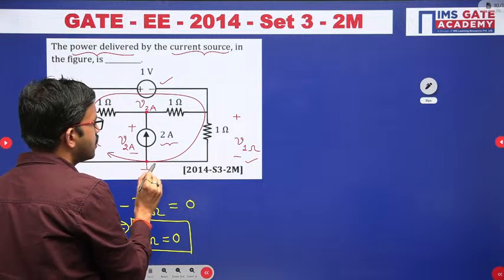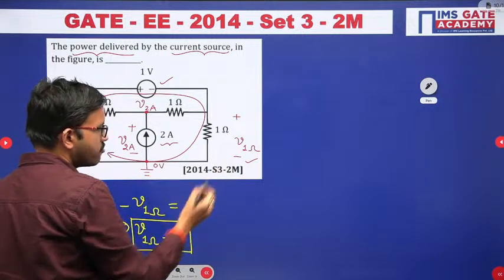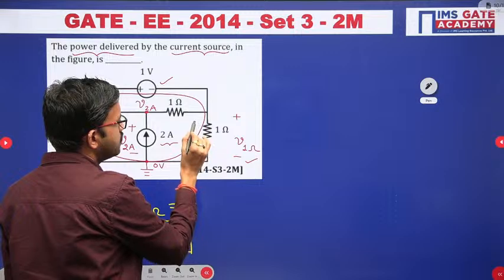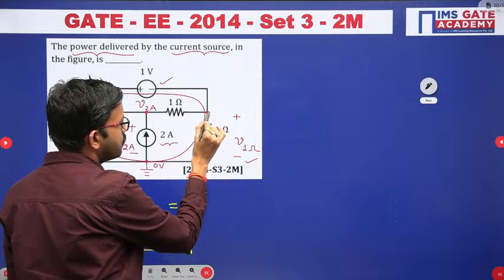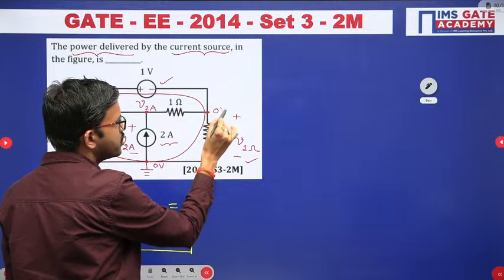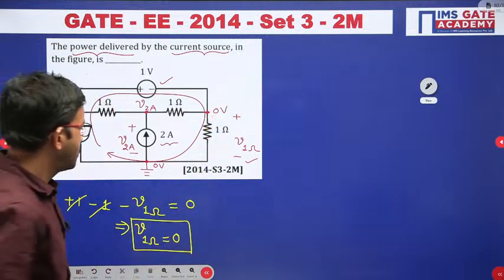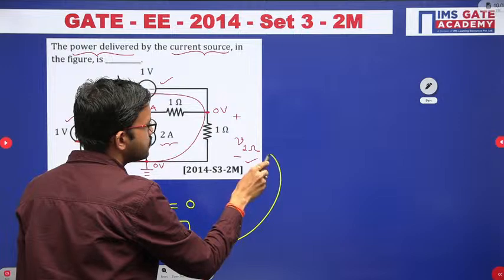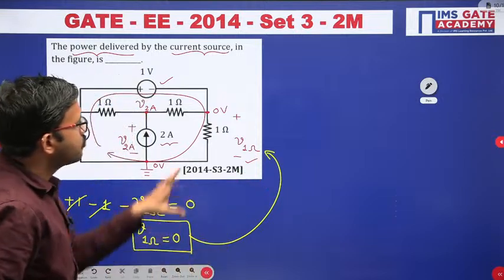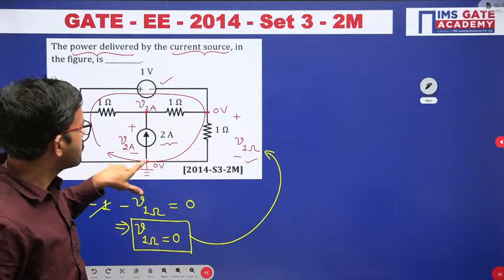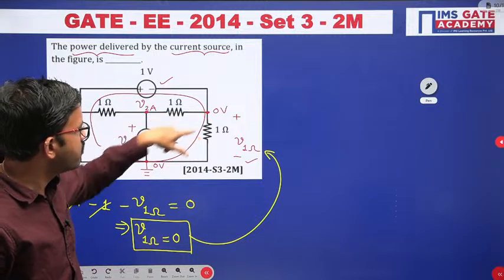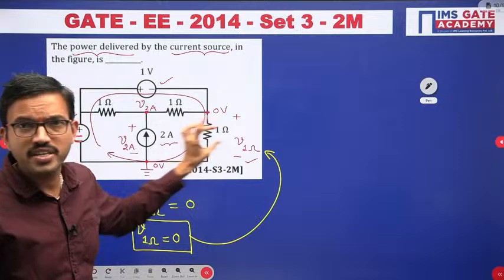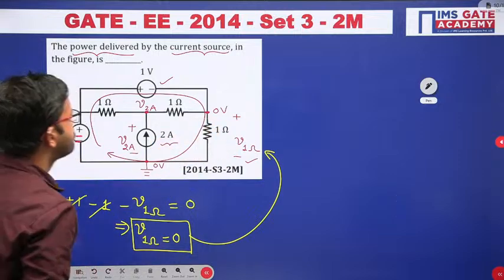That means this is by default 0 since this value is 0. So here also you are getting 0 volt only. The voltage across this 1 ohm resistor is 0, and this point is already connected to ground, so obviously this point will be connected here because there is no drop here.